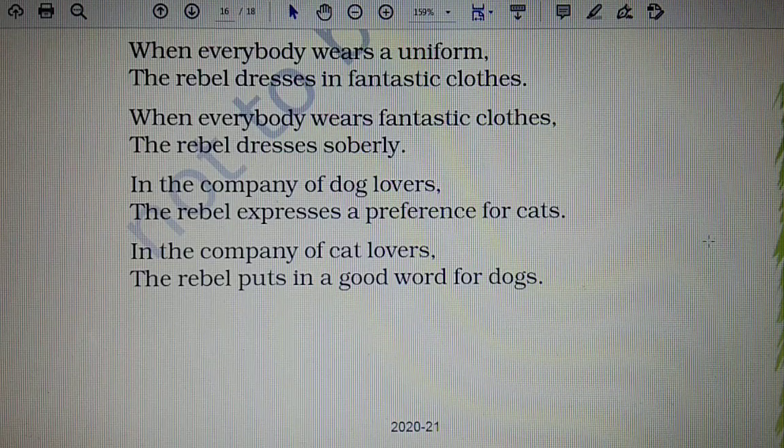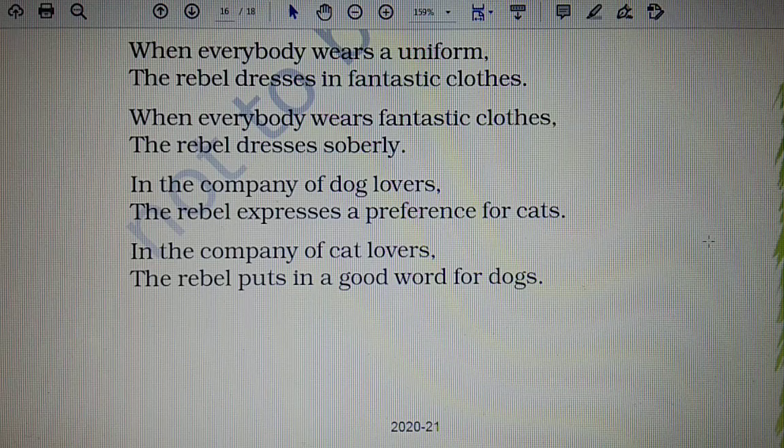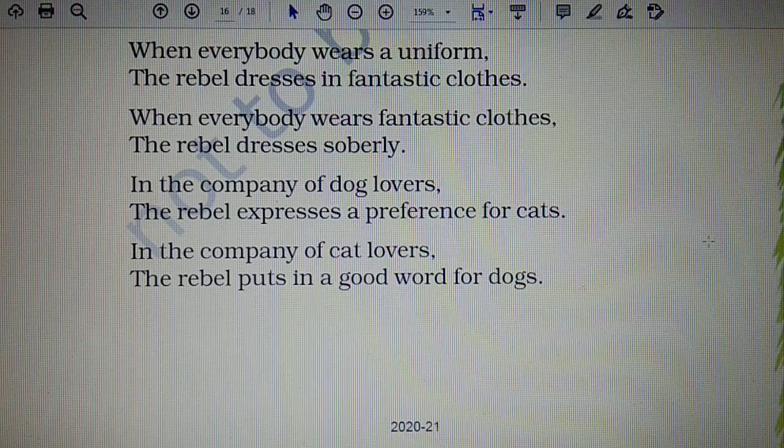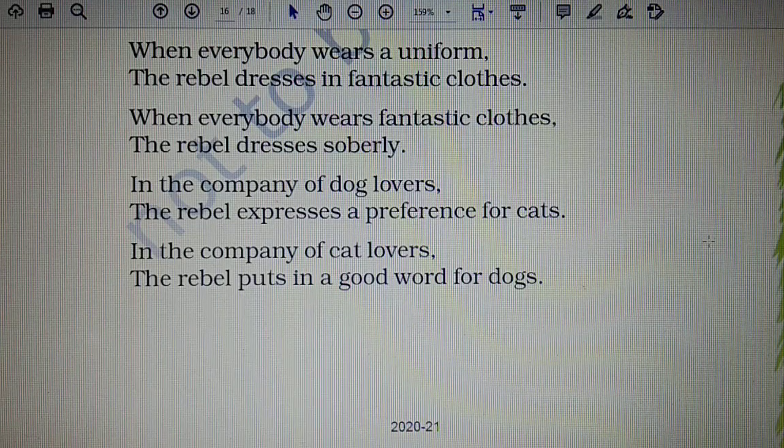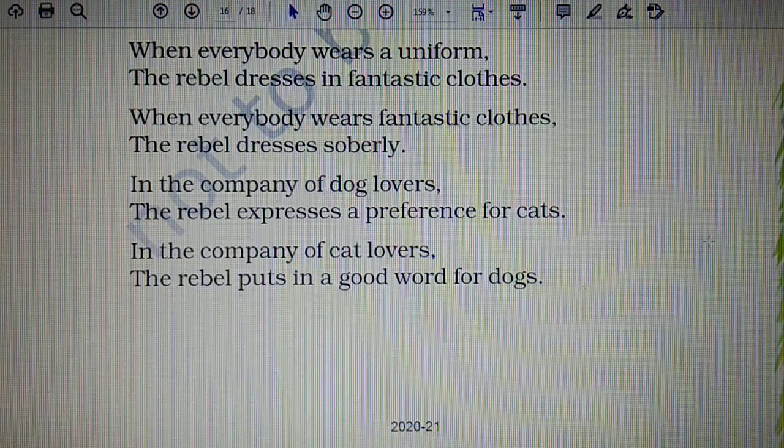So we can call it a sort of stubbornness also. Rebels are stubborn also. They will not listen to what others say. They will just try to do what will make him different. Rather, he may become a not very likable character among the others. They will not like him also because he doesn't want to go along with the norms of society.